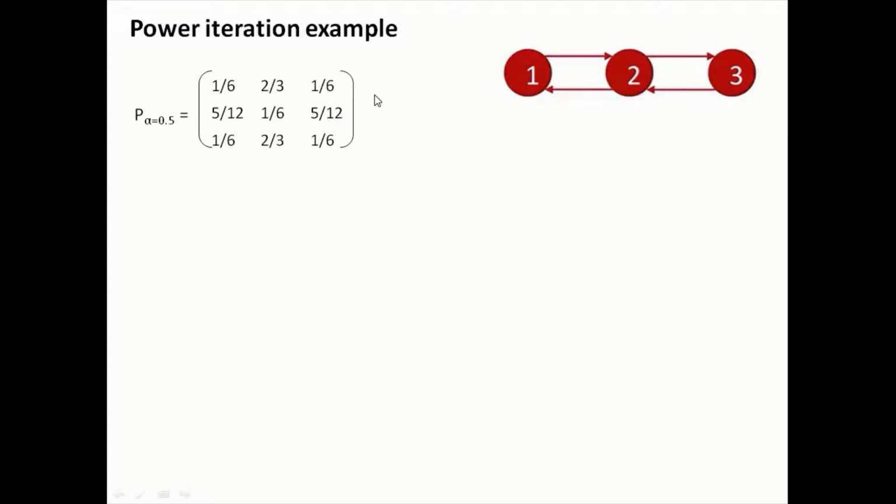Now let us see the example. This is the graph. From this graph, first of all, we compute the adjacency matrix, and using the adjacency matrix we compute the transition probability matrix. This is the transition probability matrix with alpha equal to 0.5, that is, with teleportation. Now assume that the surfer starts at state 1, the first node.